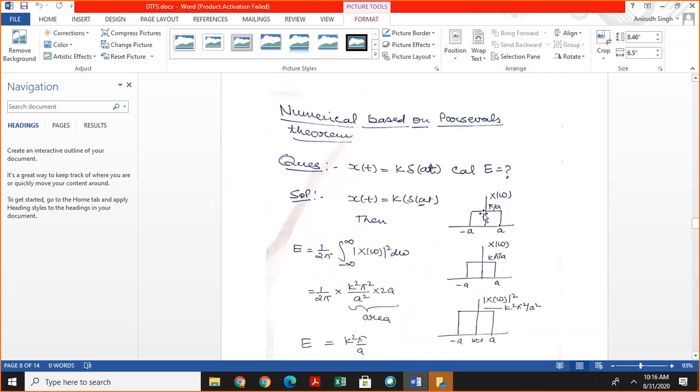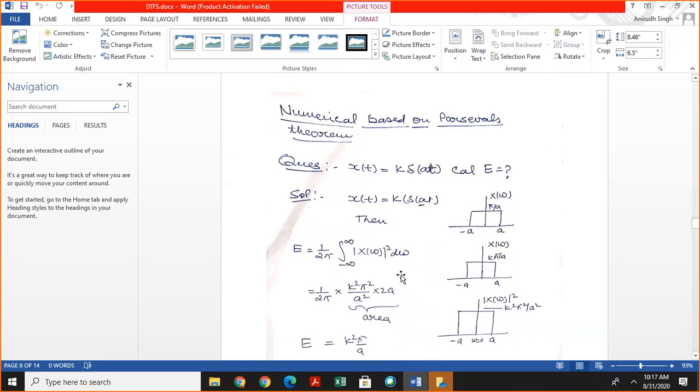This is only for the sample signal, and x of t is equal to k multiplied by the sample signal. So for x of t, we get a Fourier transform like this, and the magnitude of this rectangular pulse is k multiplied by pi by a.